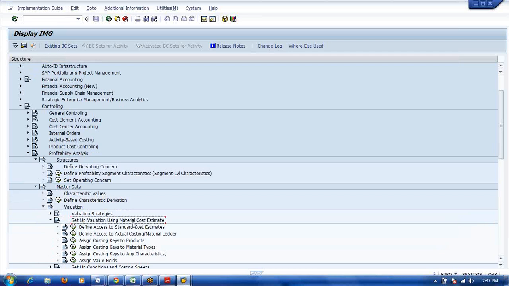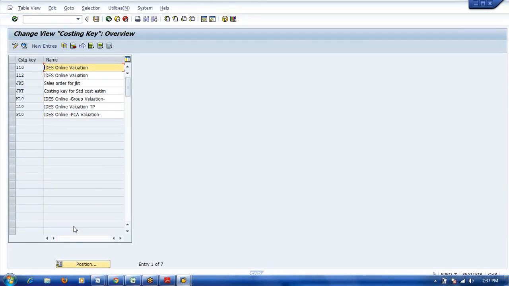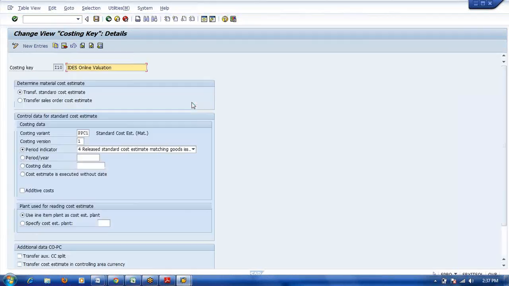Okay, here is setup valuation using material cost estimate. Here we will create the costing key. Okay, take any one. Okay, here you can specify transfer standard cost estimate. Which one do you want to get the breakup?